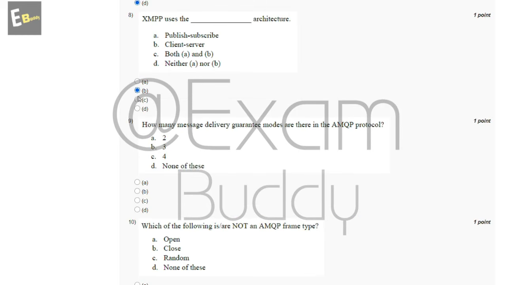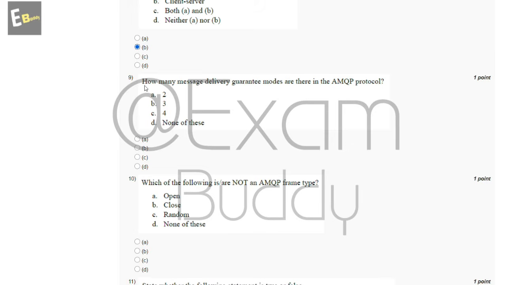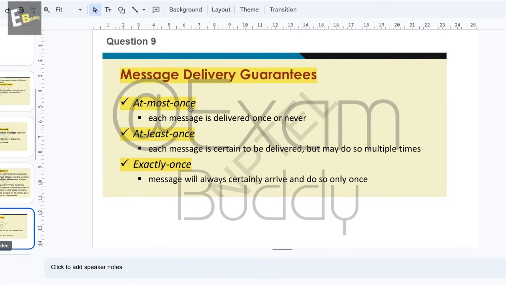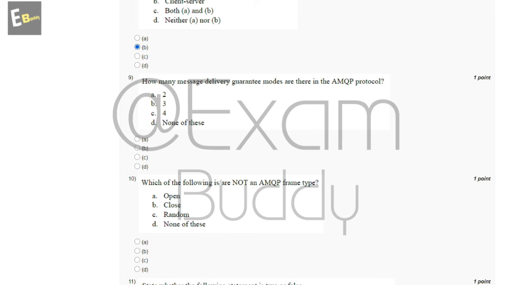Now the ninth question is, how many message delivery guarantee modes are there in the AMQP protocol? So let's check the answer. So the answer is at most once, at least once, exactly once. So the answer of the ninth question is B, 3.